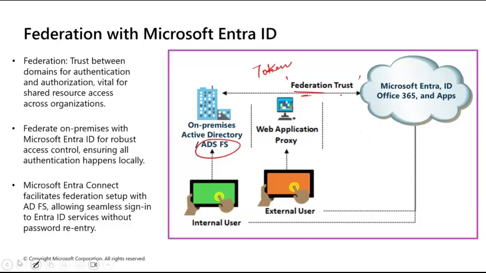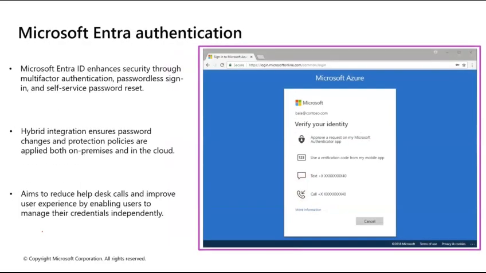Okay, so that is the last authentication option, and then you have Microsoft Entra authentication. Now, what is Entra authentication? Simple. When you're using Microsoft Entra ID, there are different options. Microsoft Entra ID enhances security through MFA, passwordless sign-in, and self-service password reset. It gives you hybrid integration that ensures password changes and protection policies are applied both on premises and in the cloud. It aims to reduce help desk calls and improve user experience by enabling users to manage their credentials independently.